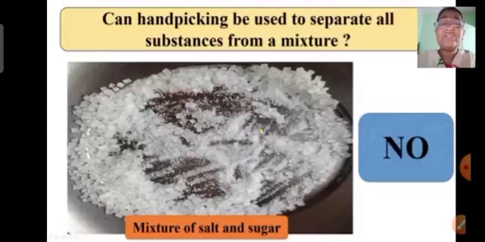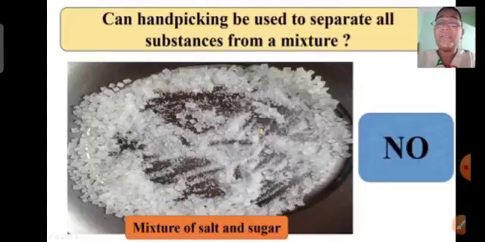This is a mixture of salt and sugar. Can you separate salt and sugar by just hand picking? The answer is obviously no. You will not be able to separate salt and sugar by hand picking. Why is it so, children? Because the components that are mixed here are very small in size and practically it is impossible to separate them by your hand.